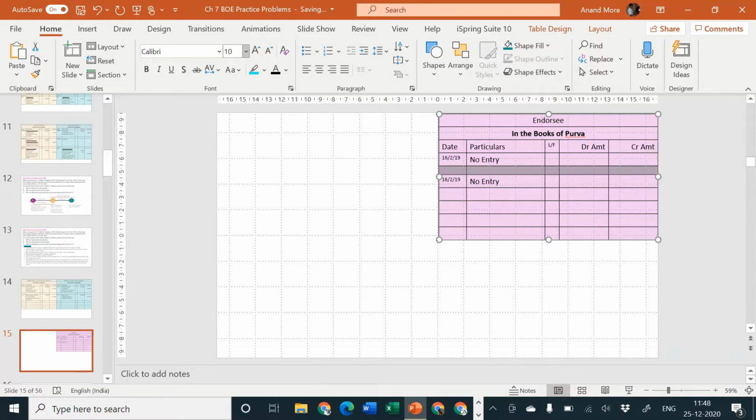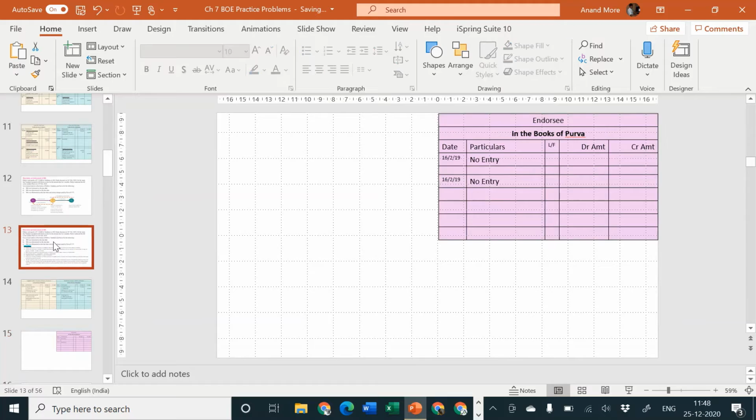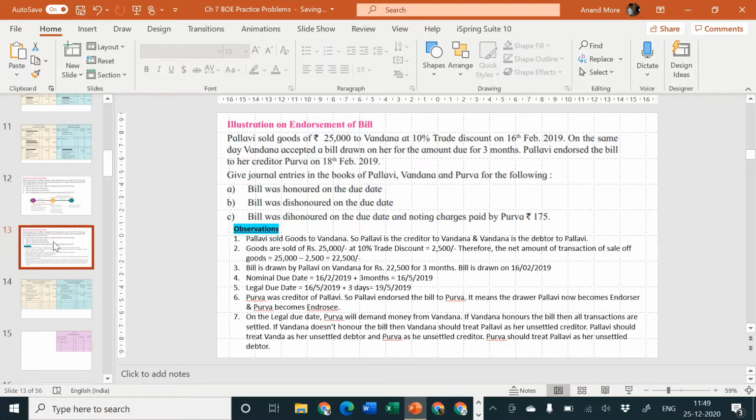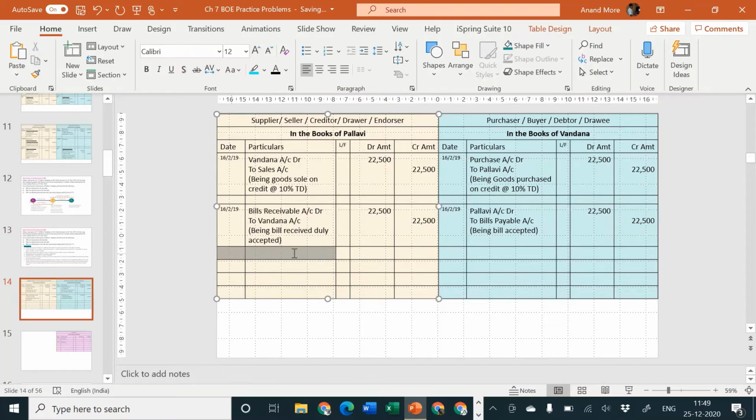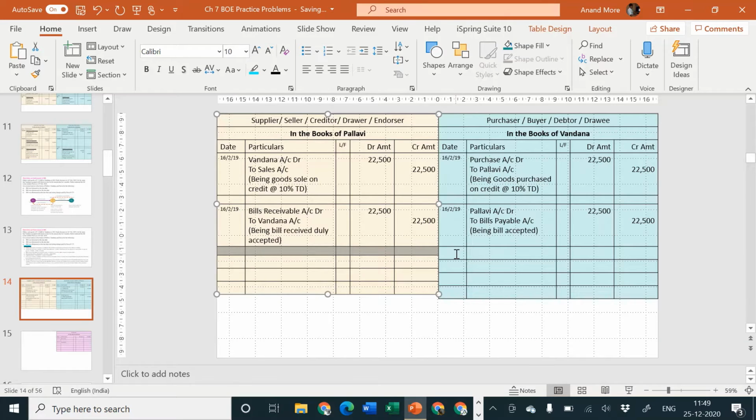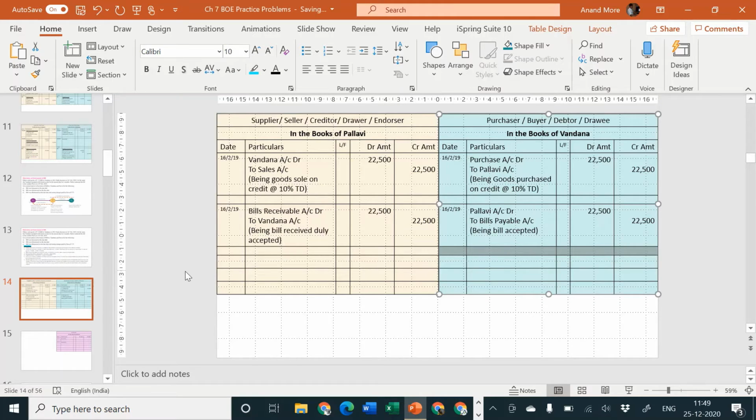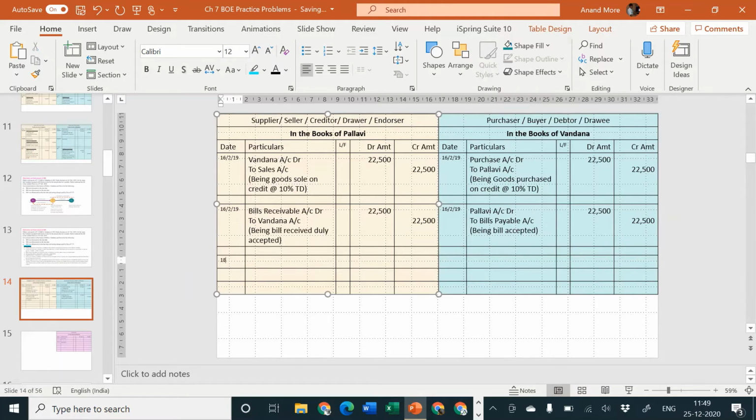Okay. Now what is happening? On 18th of February, the bill is endorsed by Pallavi to Purva. So Pallavi will specify, I am transferring the bill. I'm repeating again. Pallavi is specifying that I am transferring the bill to Purva. So 18th of February 2019, Pallavi will specify Purva is the receiver.